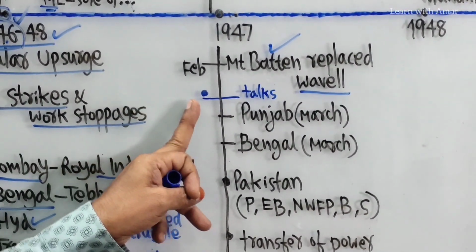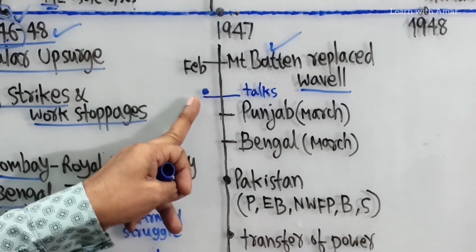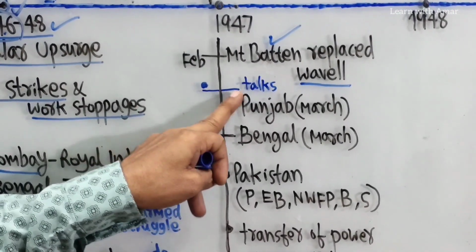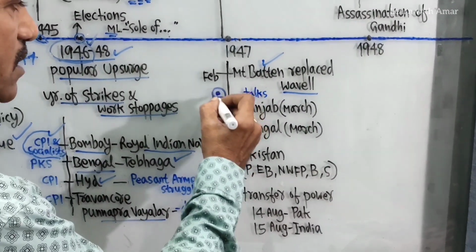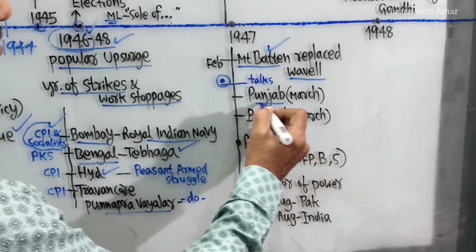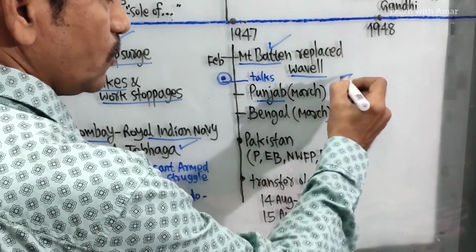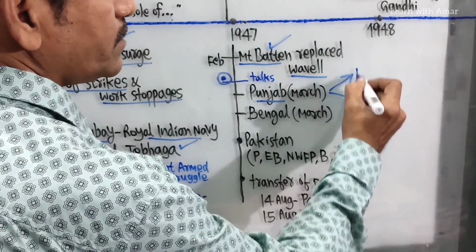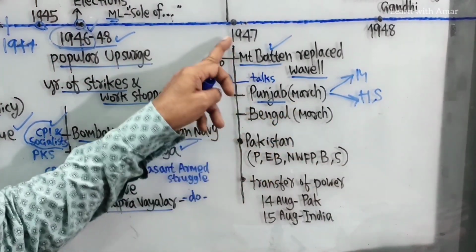He wanted to hold one more round of negotiations to find a solution to the problem. He held the last talks, and these talks also failed. There was no way out. Mountbatten divided Punjab into two halves, one half for Muslims and the other half for Hindus and Sikhs. Punjab became two parts in March 1947.